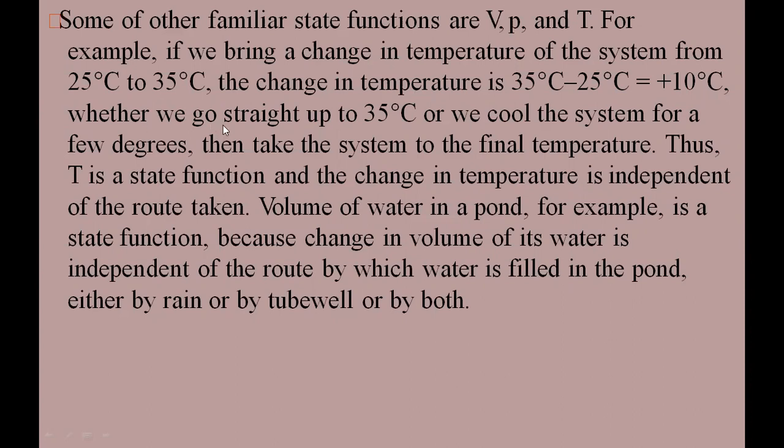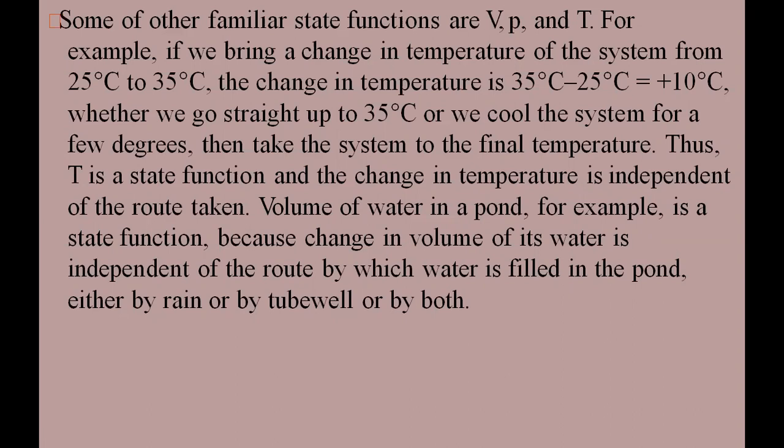Whether we go straight up to 35 degrees Celsius, or heat beyond and then cool the system down to the final temperature, thus T is a state function, and the change in temperature is independent of the route taken.